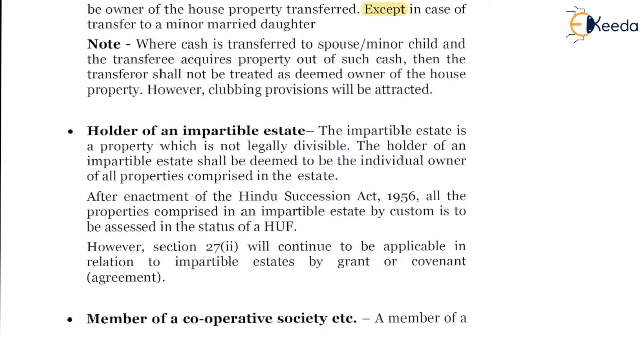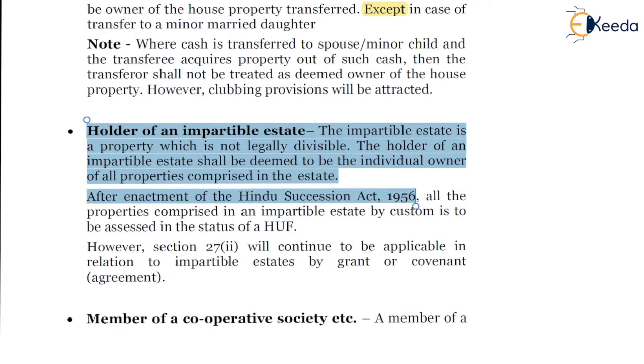Third point, holder of an impartible estate. An impartible estate is a property which is not legally divisible. The holder of an impartible estate shall be deemed to be the individual owner of all the properties comprised in that estate. After enactment of the Hindu Succession Act 1956, all the properties comprised in an impartible asset by custom are to be assessed in the hands of the HUF.